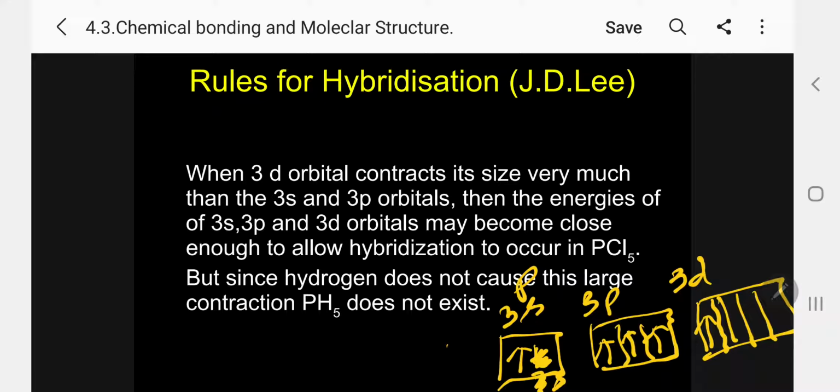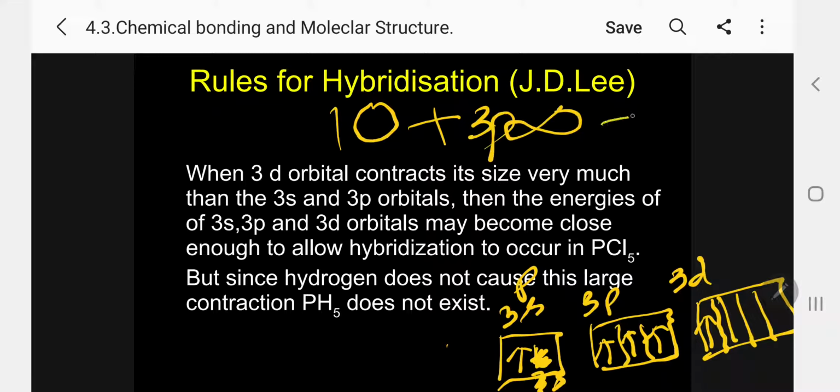Kindly follow now. What I am going to combine in the case of phosphorus: there is one s orbital, then 3 p orbitals, plus 1 d orbital.